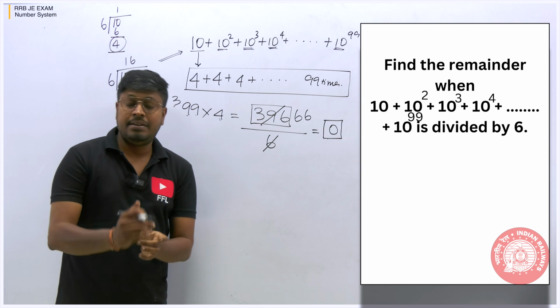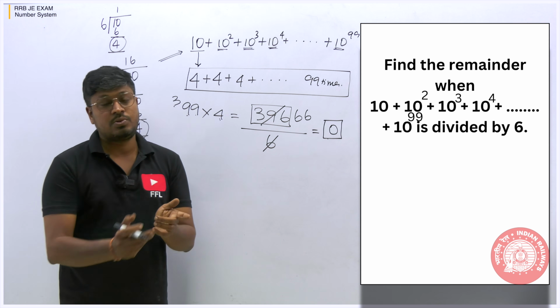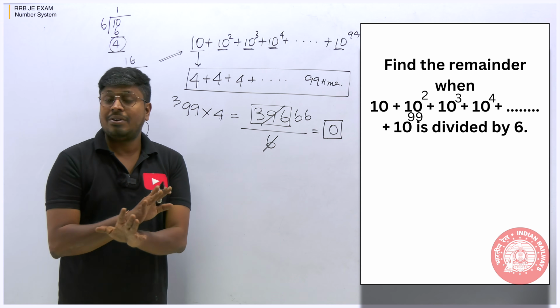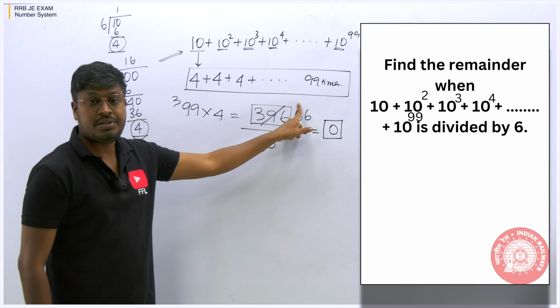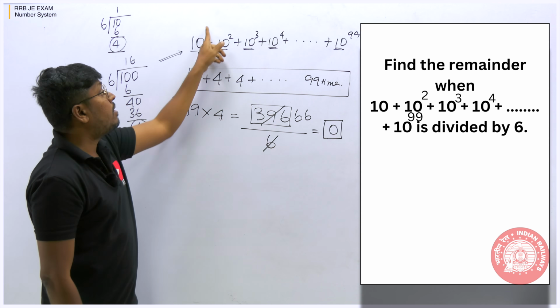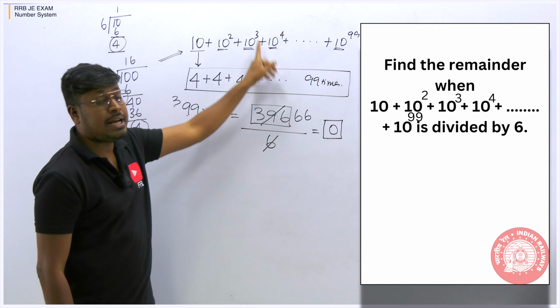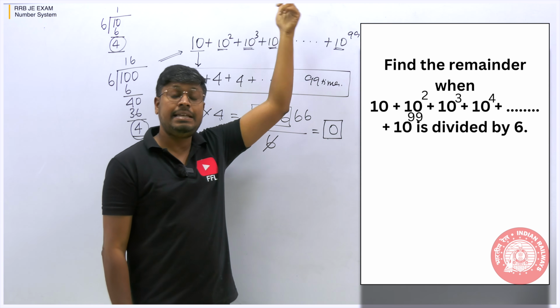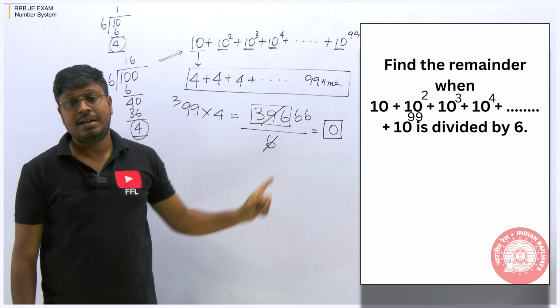There are many different ways. Some students will keep it as x and solve it. Kindly don't do that. That is not the right method to solve this kind of question. We can see these kinds of questions more in number system: 9 power 1, 9 square, 9 cube, up to 9 power 99. So you should not get confused.